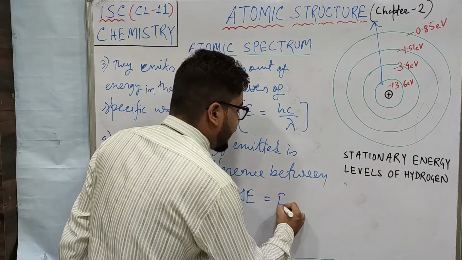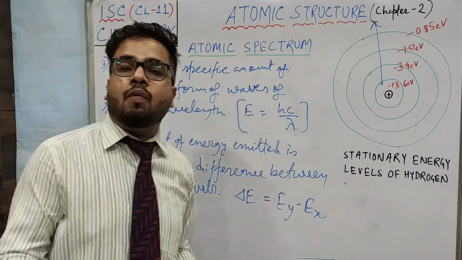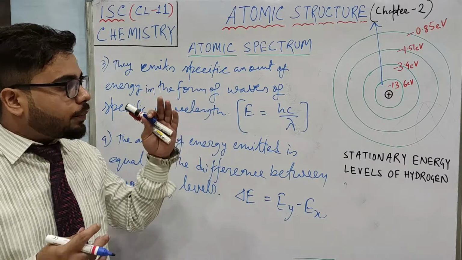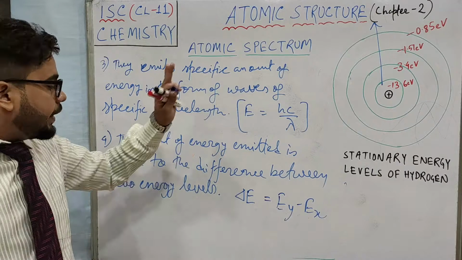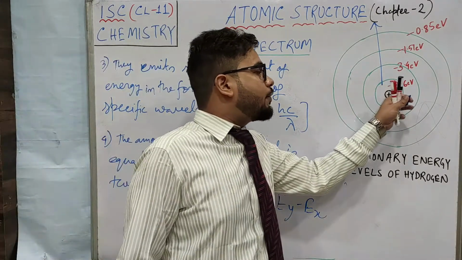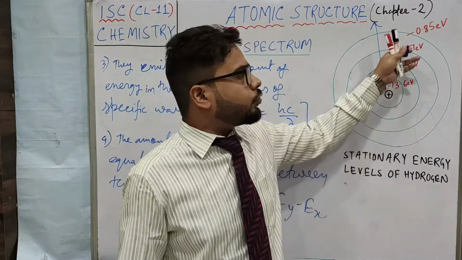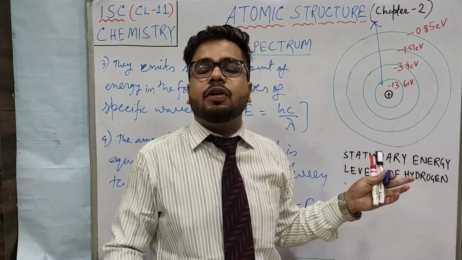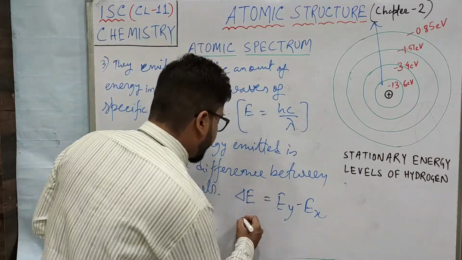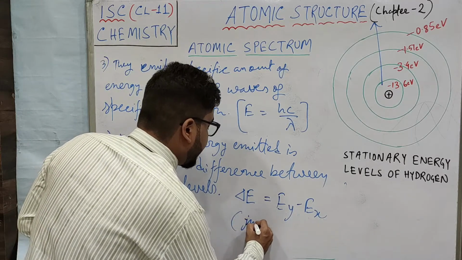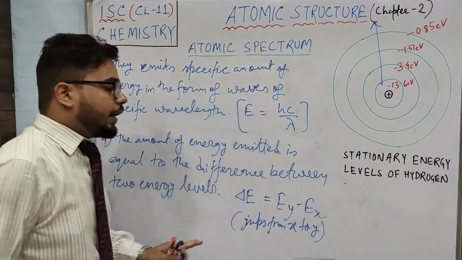Okay, so the energy will be Ey minus Ex, right? You can write it E2 minus E1 also if you say the electron is going from number 1 shell to number 2 shell. So the amount of energy emitted is equal to the difference between two energy levels. If it is going from first to second, I have shown you, this minus this. If it is going from first to third, then this minus this. Wherever it is going, from the final to initial. If electron jumps from x to y. Understood till here?